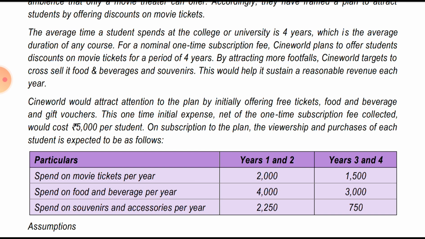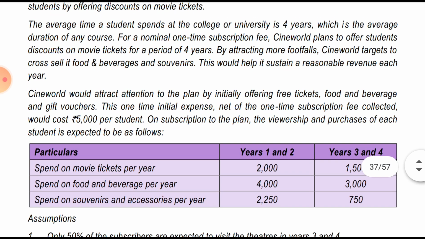This one-time initial expense, net of the one-time subscription fee collected, would cost 5000 rupees per student. So this is the cost which they are incurring for each student. Simply, this is the cost, and I'm not going into much detail.